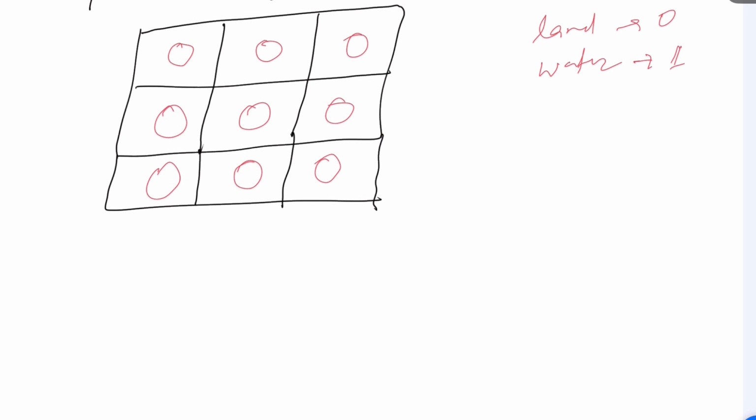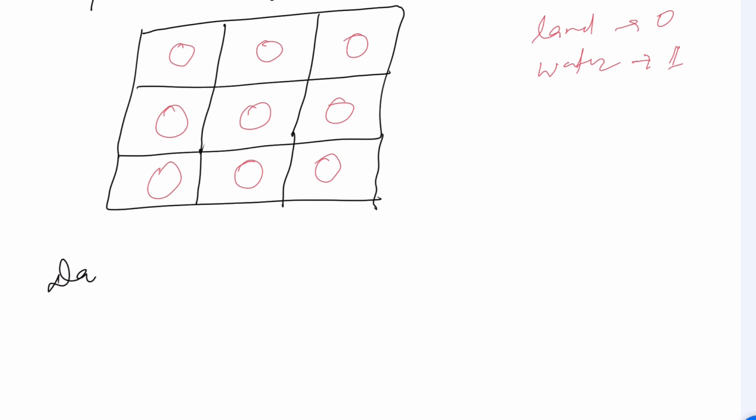Now let's come to day 1. So when day 1 happens, it will... no, first let's talk about when day 0 is there, right? So is crossing possible?